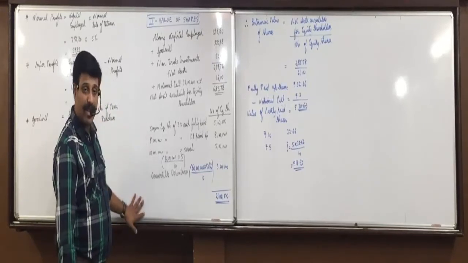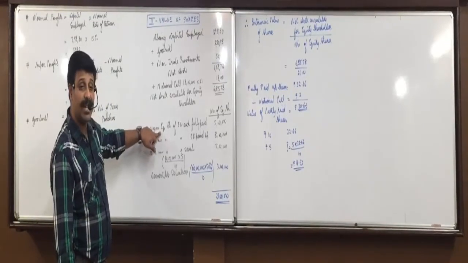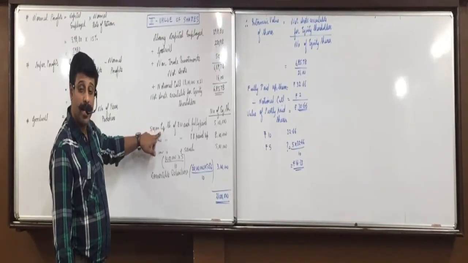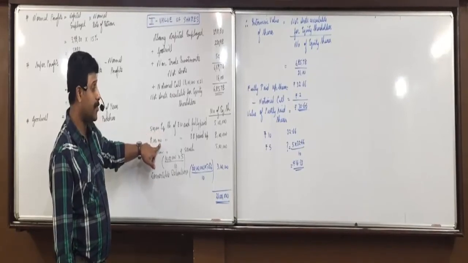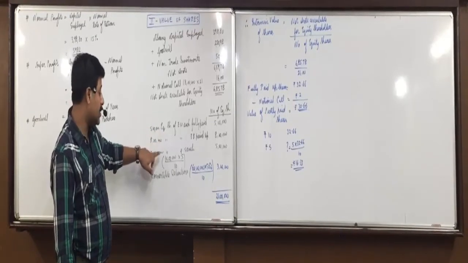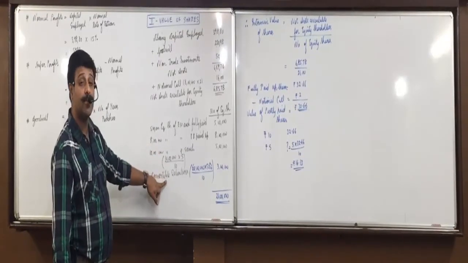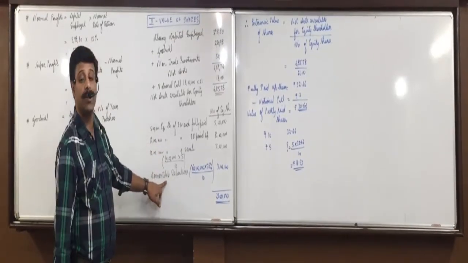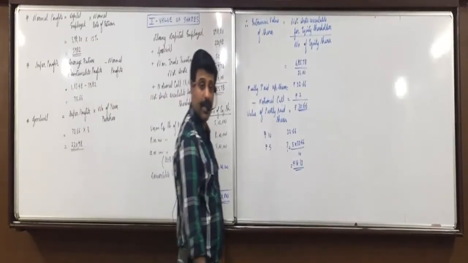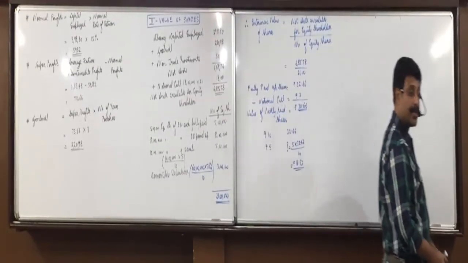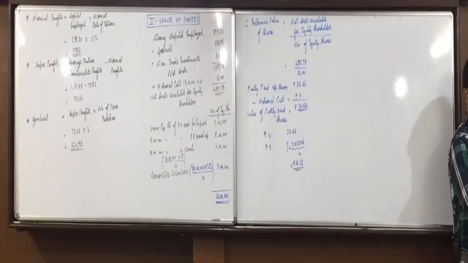Once again, all the 4 we discussed. What will be the value of this first category of shares? 32.66. Second category of shares? 30.66. Third category of shares? 16.33. And fourth category of shares? Again, 32.66. Is everyone clear with this? Any doubts on it? So, very important question.